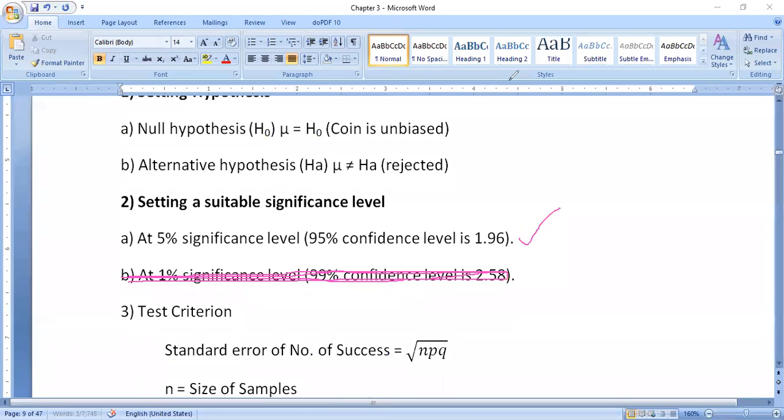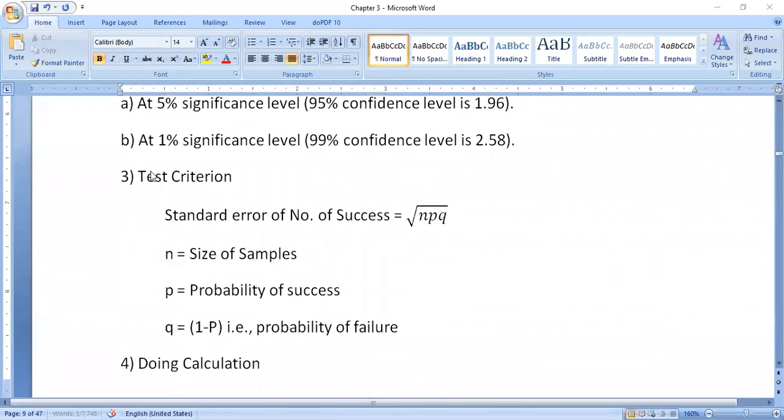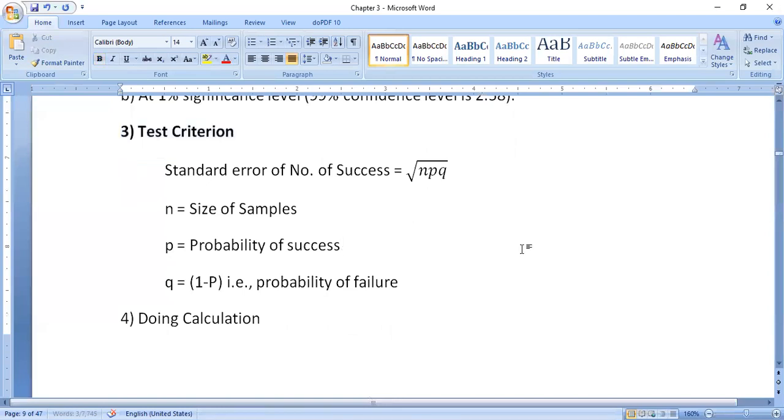After completing the second step, the next one is the test criterion. Again the same procedure: standard error of number of success is equal to the square root of NPQ. N is equal to size of sample, P is equal to probability of success, Q is equal to 1 minus P, that is probability of failure. We have to write the formula here in the test criterion, and we will get a good idea also.